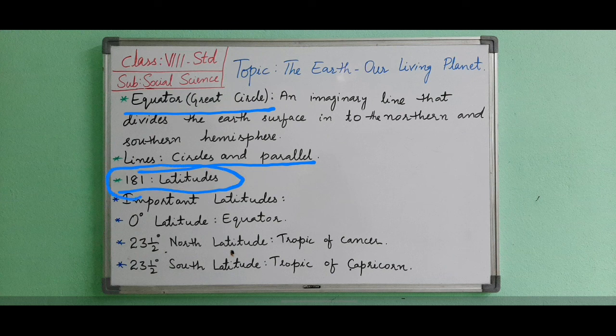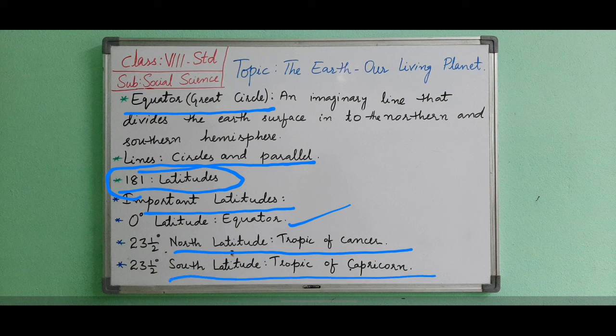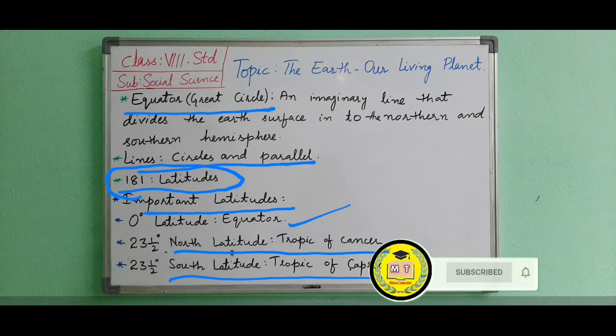Now we will see some important latitudes. 0 degree latitude is also known as the equator or a great circle. 23.5 degree north latitude is also called the Tropic of Cancer. 23.5 degree south latitude, Tropic of Capricorn. 66.5 degree north latitude, Arctic Circle. 66.5 degrees south latitude, Antarctic Circle. 90 degrees north, North Pole, and 90 degrees south, South Pole.